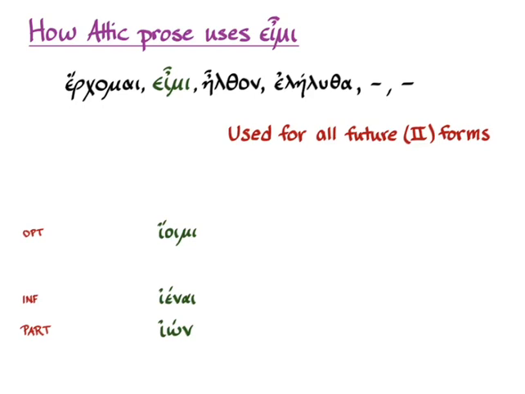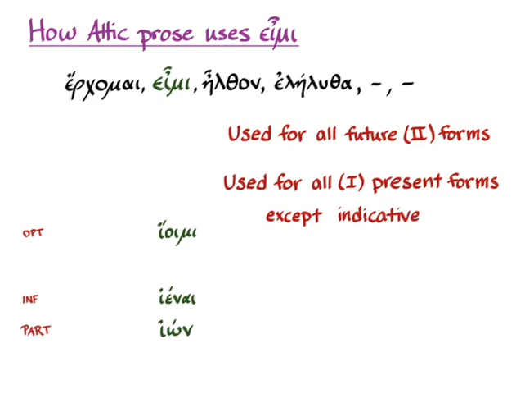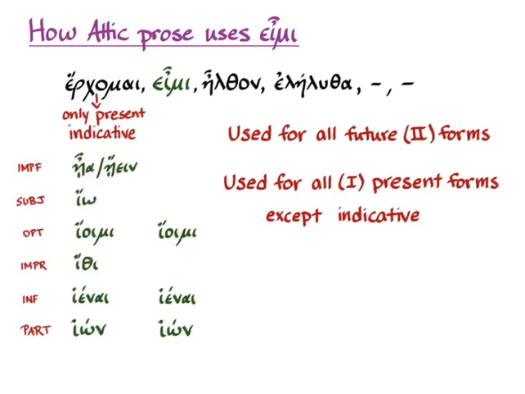But we also, in Attic prose, use eimi, I will go, for the non-indicative things that first principal parts usually do, which means you will only see erchomai in the present indicative. For the imperfect indicative, the subjunctive, the optative, the imperative, the infinitive, and the participle, you will use the forms of eimi that you just learned.